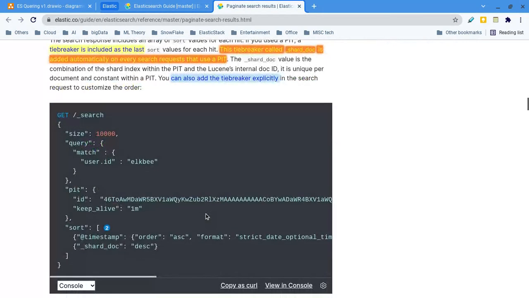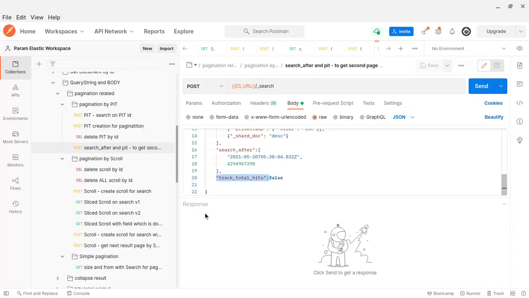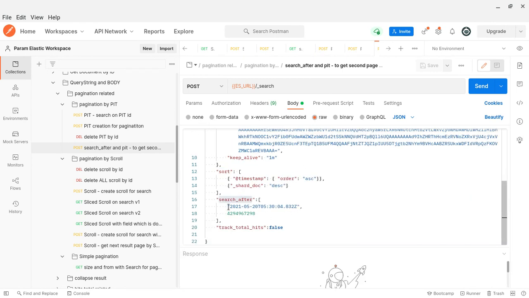What they do is call it search after. So this is what PIT is. Here you can see the search after, this is the second hit. Now what are the terms and conditions? You have to have a tiebreaker field, and that tiebreaker field should be unique.